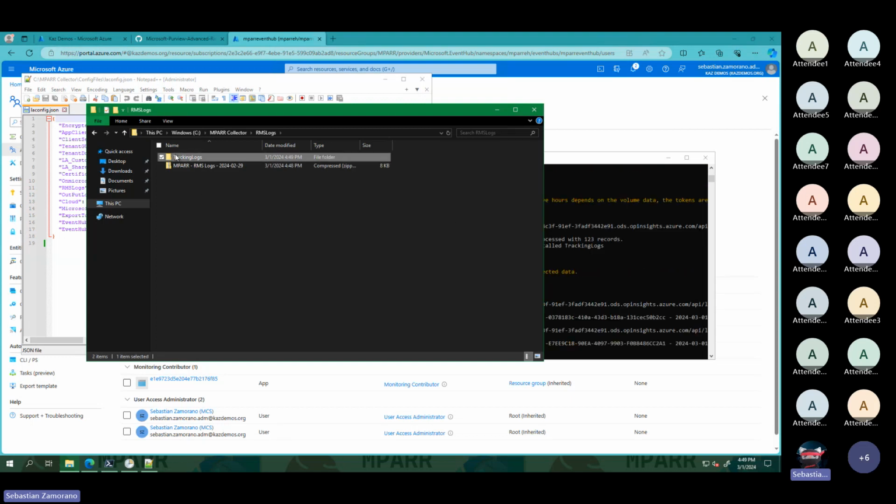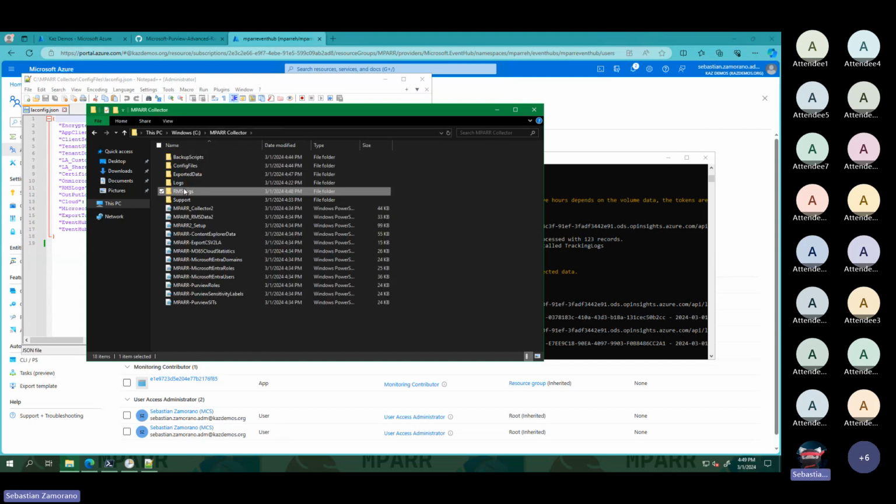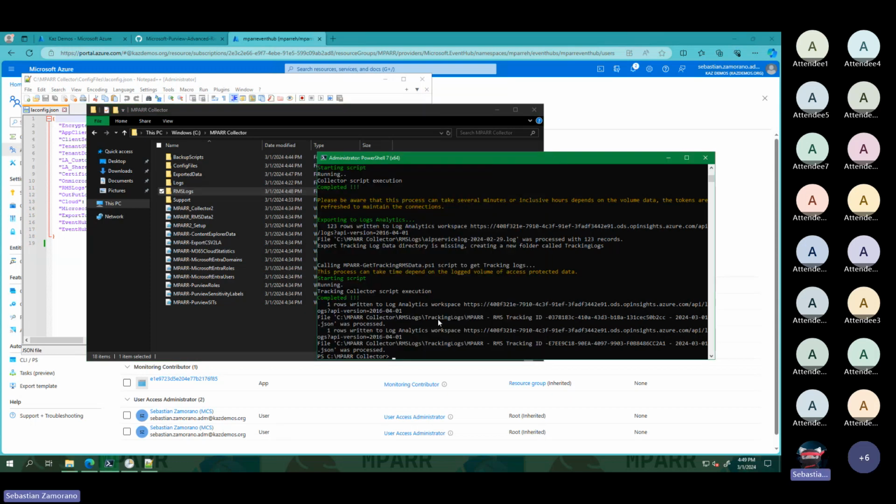Now, for each piece of information that it finds, it creates this tracking log, and every time it finishes, this API works in that way: it downloads the files locally, but after finishing, all the information is zipped. That is the way it works, and here we can see all the information that was sent to Logs Analytics in this case.